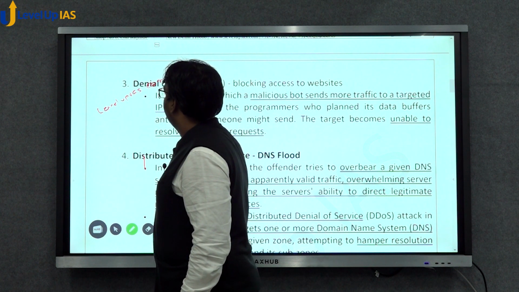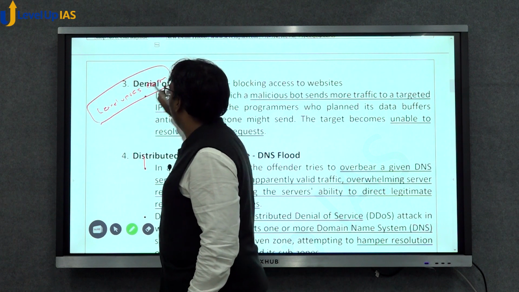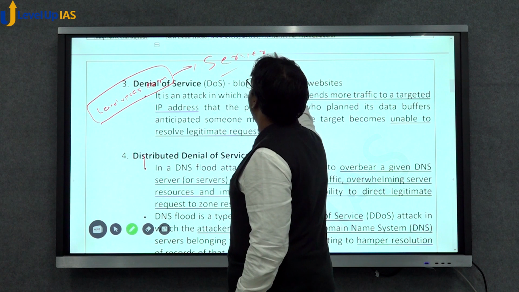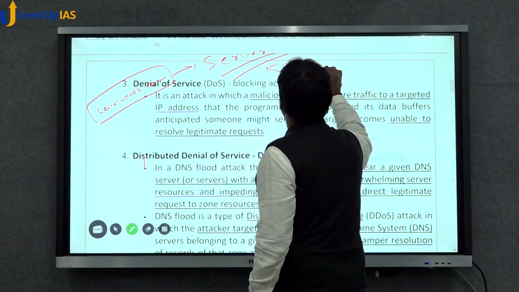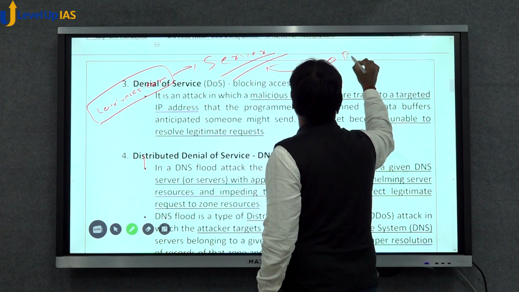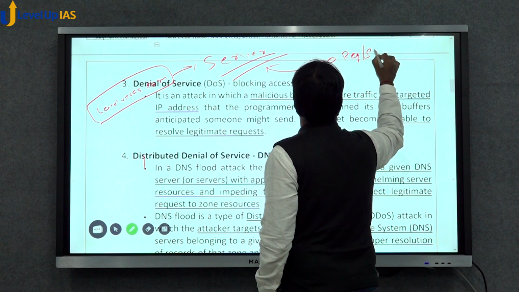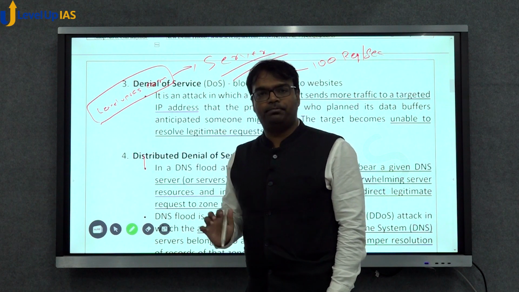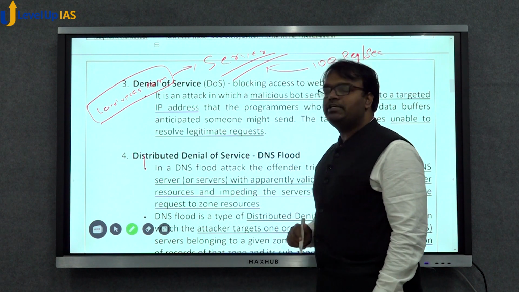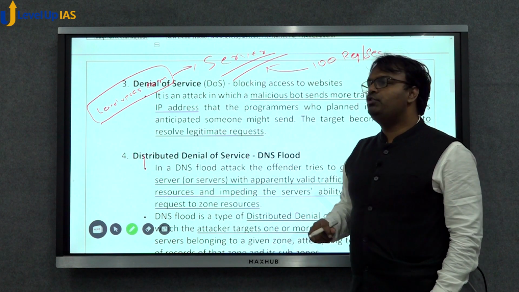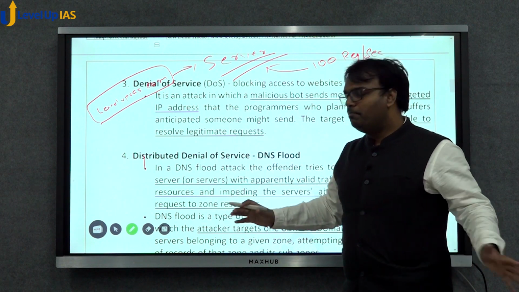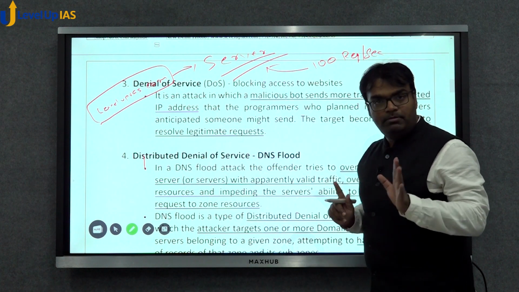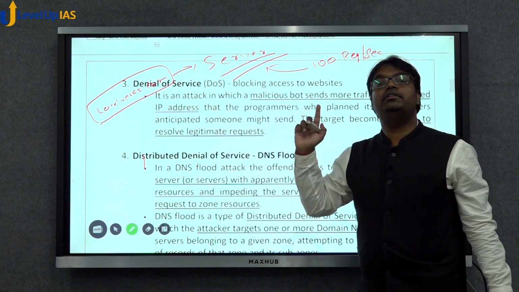levelupias.com, and this website has been hosted on a server, and let's say this server is capable of taking 100 requests per second. That is, it is capable of handling 100 users at a time. In a denial of service attack, what someone would do is send unnecessary machine-made thousands of requests. My server will not be able to handle it. What would happen in this situation?